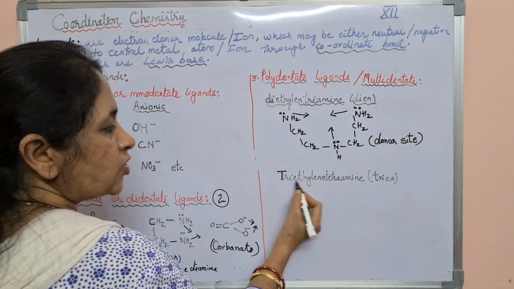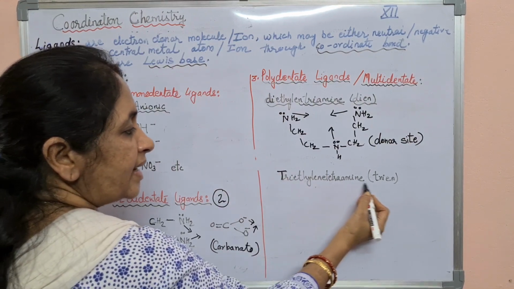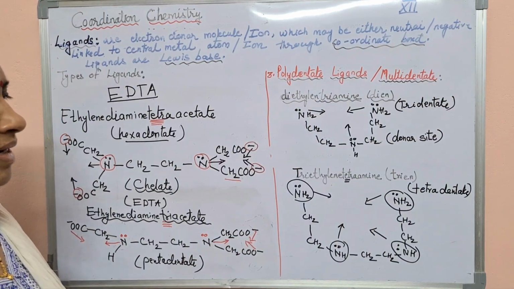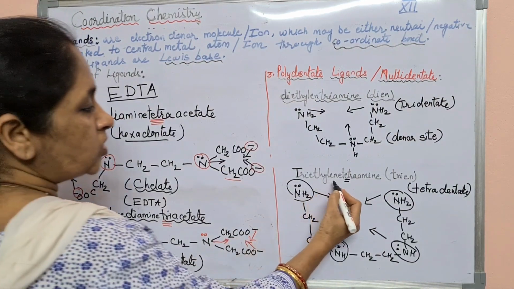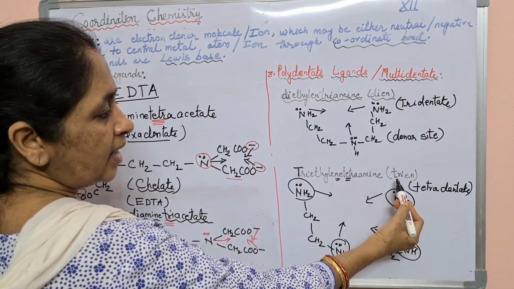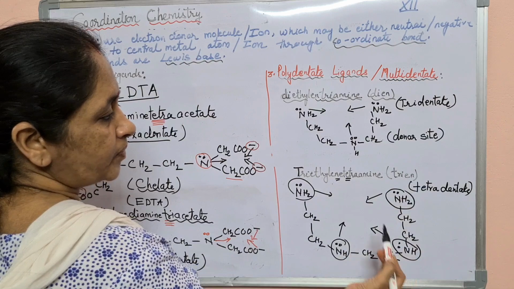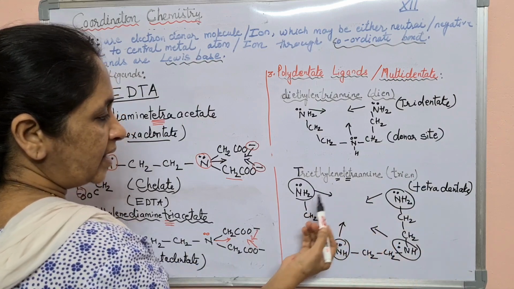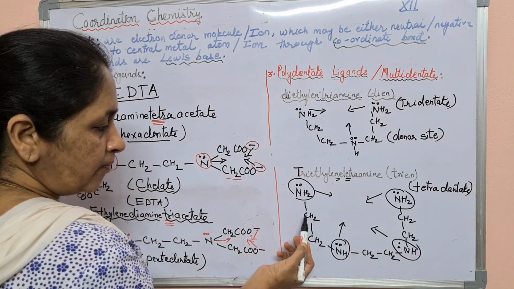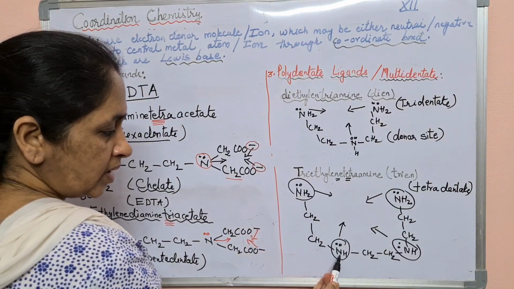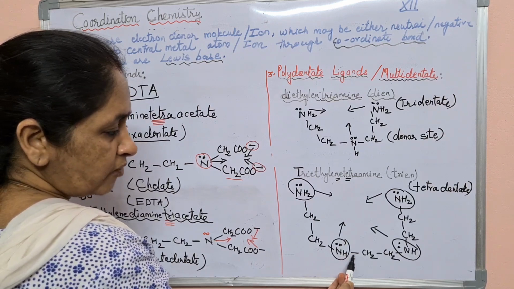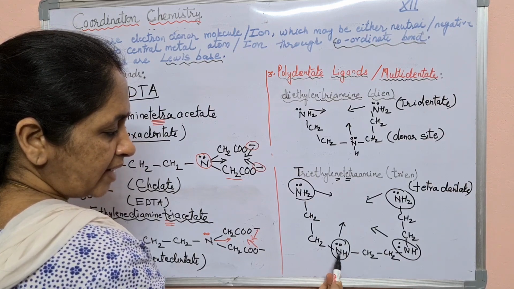Here the example is triethylene tetraamine. In short we can write TRIEN. So you will see the structure of this. Start from NH2, one amine. Then CH2, CH2. Then in between NH, because nitrogen is trivalent. So one valency is satisfied here, and the second and third with the